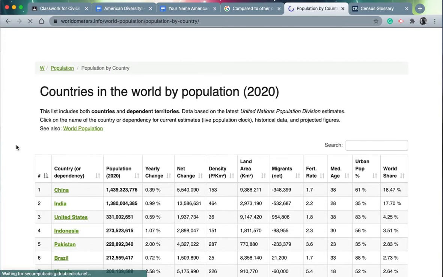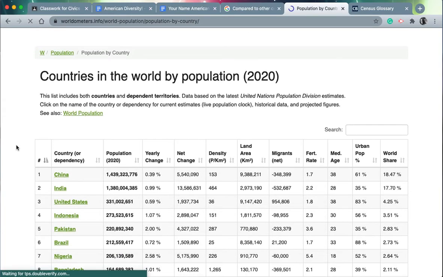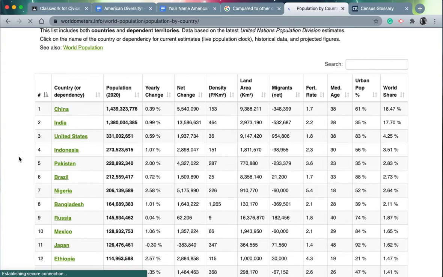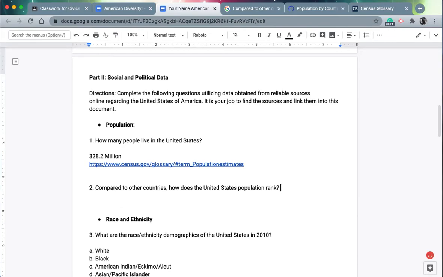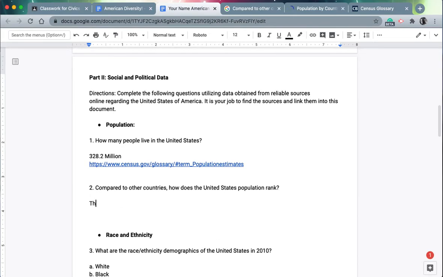This is countries in the world by Worldometers of the biggest country. So the way I can answer this question is right now I see China and India are the top, United States, Indonesia, Pakistan. So we are the third. So we come back to here, compared to other countries where does the United States rank? Well, I would answer that the United States ranks third in the world population.